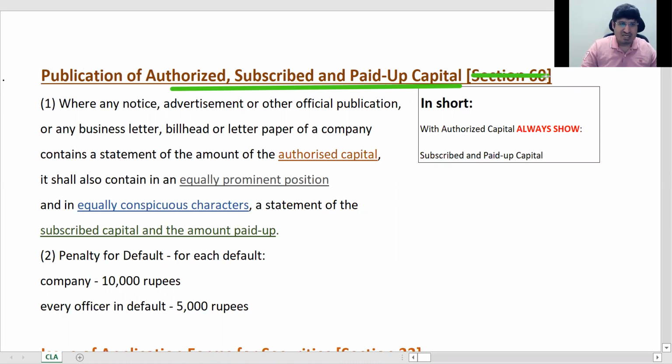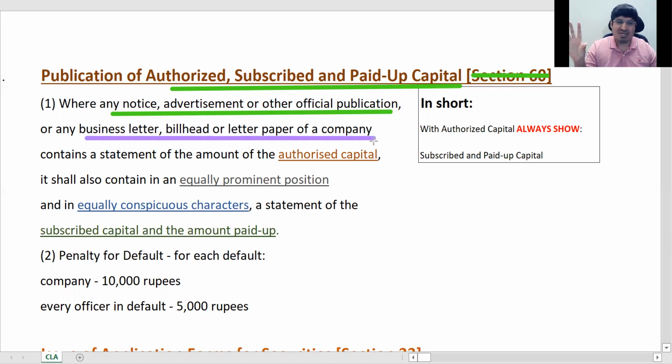Here it says where any notice, advertisement or other official publication of the company, or any other business letter, bill head or letter paper, any kind of communication basically.